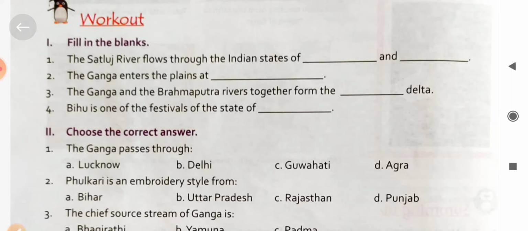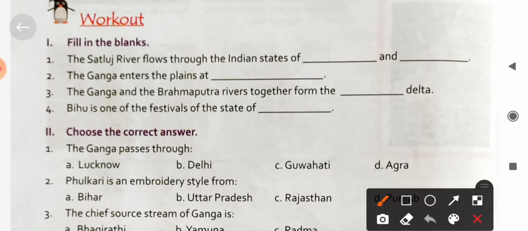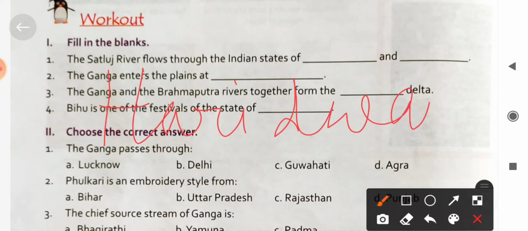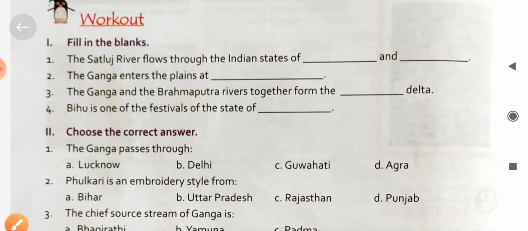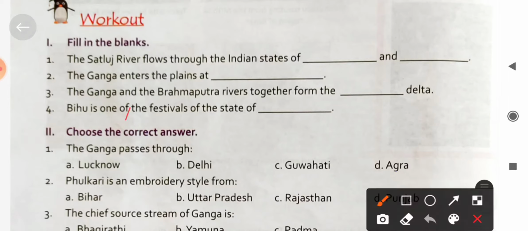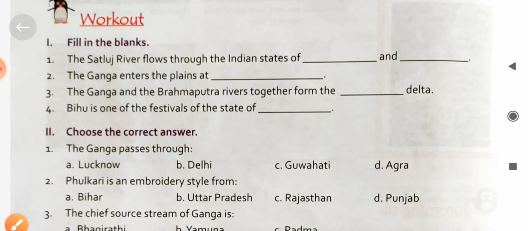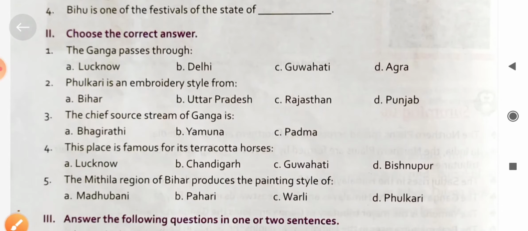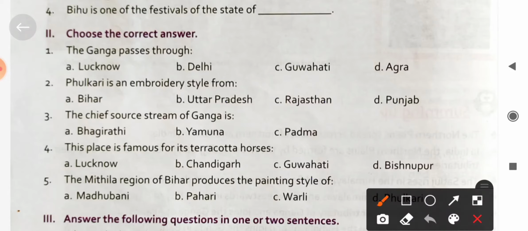The Ganga enters the plain at Haridwar. Next question: Bihu is a festival of the state of Assam. It is a harvest festival. Next, choose the correct answer. The Ganga passes through Agra. Next question.